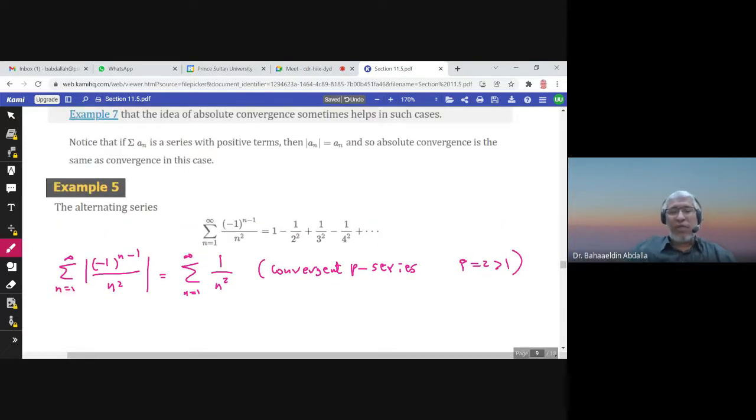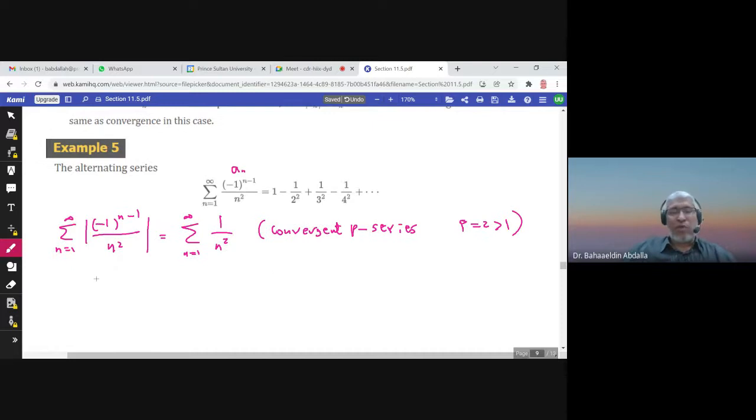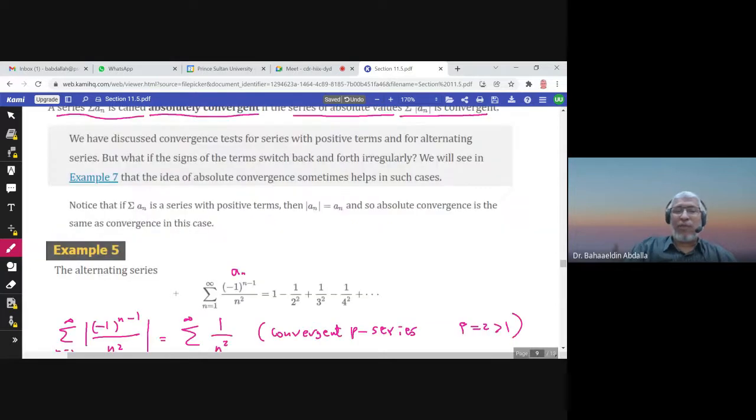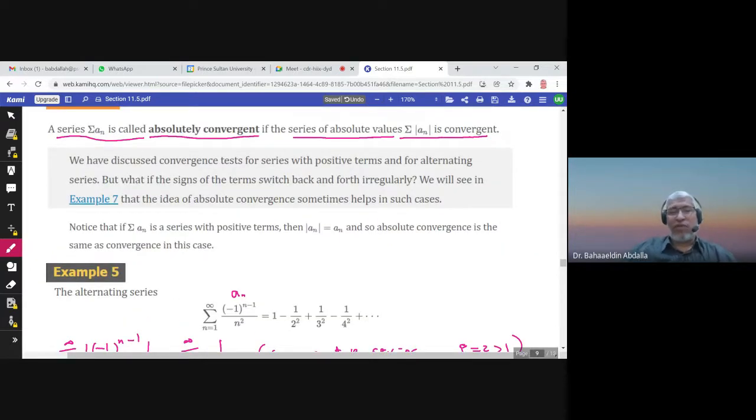So this is a_n, and we found that summation absolute value of a_n is convergent. So we conclude that summation a_n is absolutely convergent. So this is simply the meaning of absolutely convergent. The series is absolutely convergent if summation of absolute value of a_n is convergent.